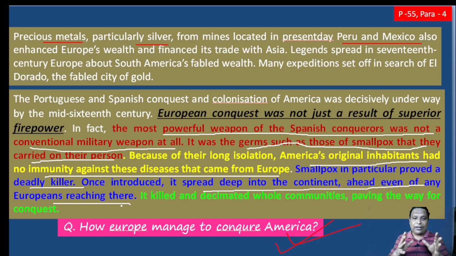So if we spread the diseases, because the American people were not acquainted with them and didn't have any immunity, the European people who were carrying smallpox went to America and spread these diseases among the Americans. Gradually, as they didn't have any immunity, the disease spread quite easily, and taking this advantage, European people made conquest over America. This is a very simple way.